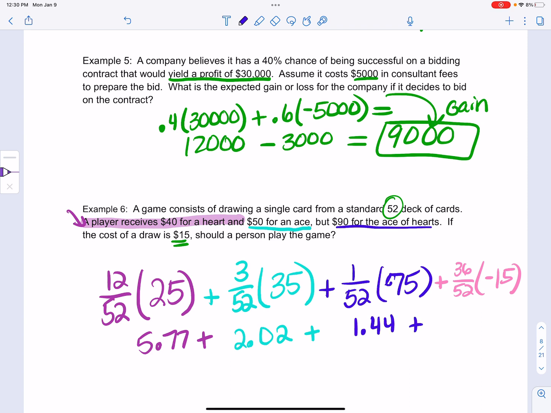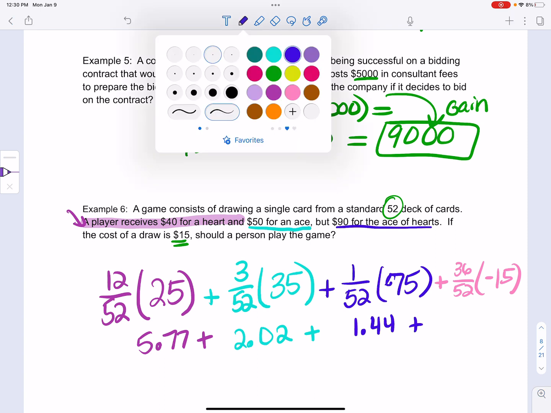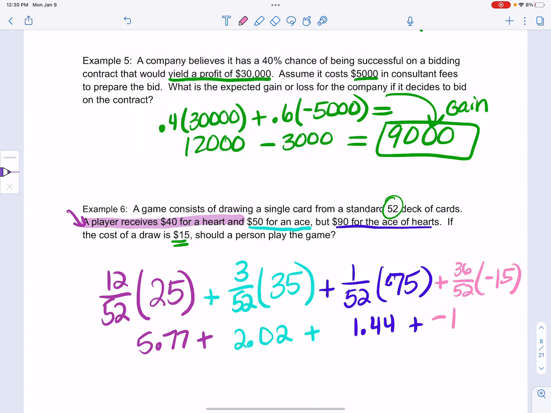And then 36 divided by 52 times negative 15 is negative 10.38. I'm going to add plus 2. I cannot do math today. So it comes out as a negative 1.15.